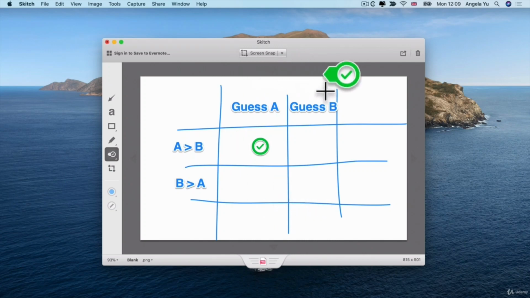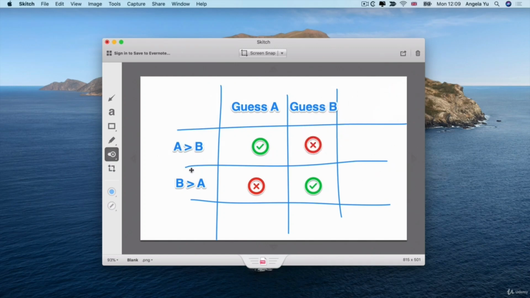And similarly, if they guessed B and B did indeed have more followers than A, then they would have also gotten it right. But if it was the opposite case, as in they guessed A, but actually B had more followers, then they would be wrong. And also if they guessed B and A has more followers, then they would be wrong as well.